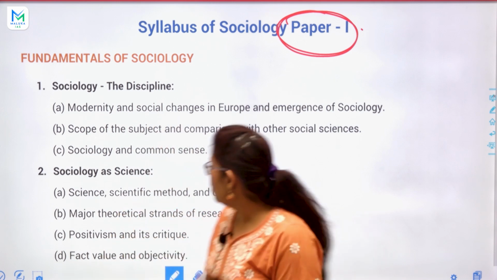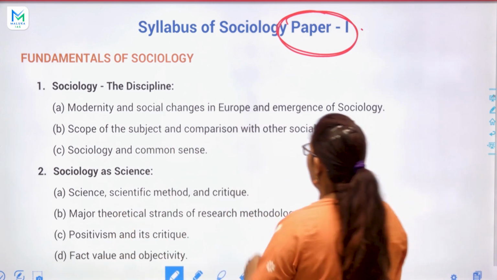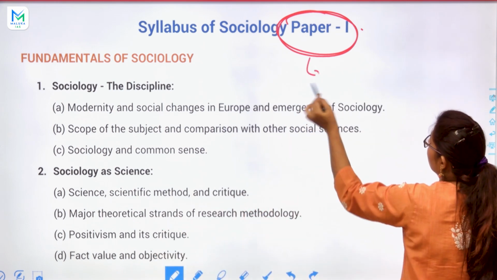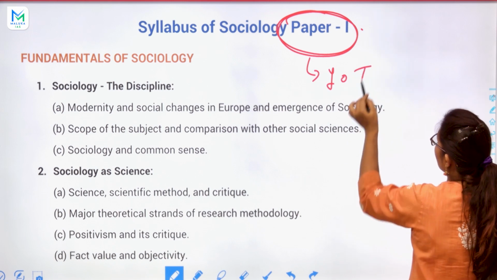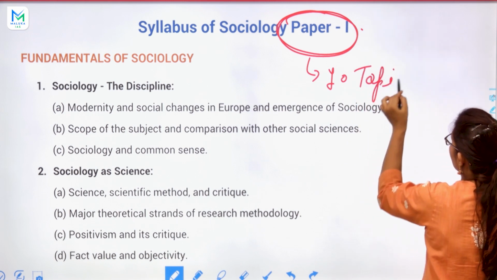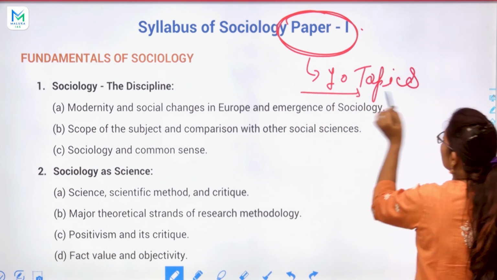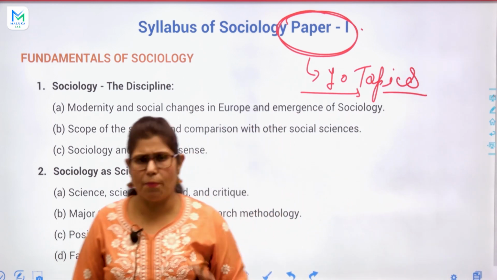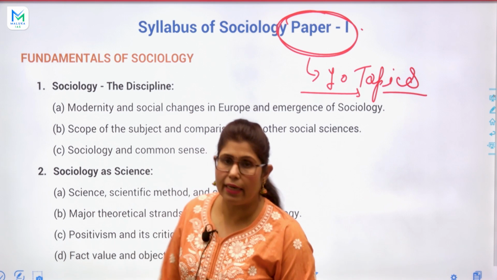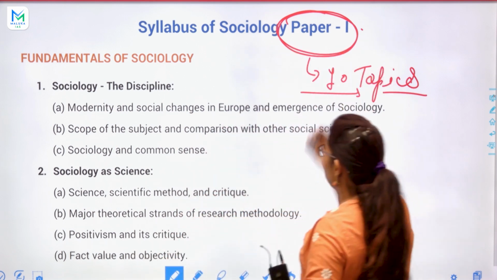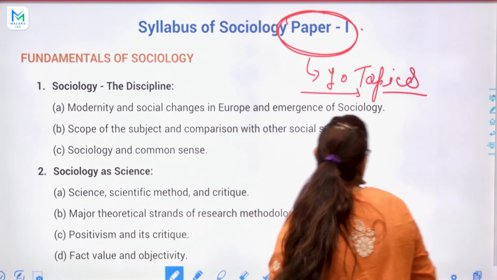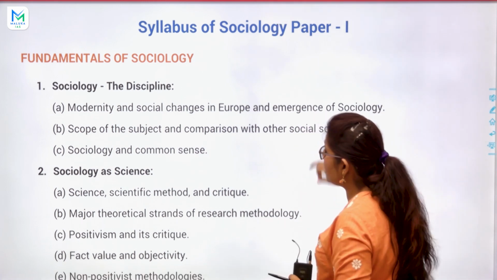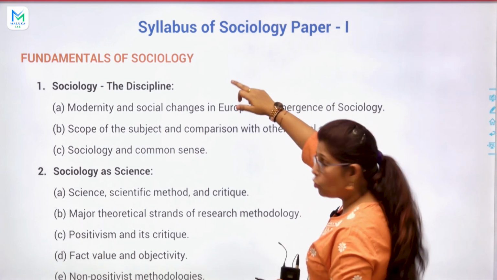So, I think there are 10 topics in paper 1. Actually, there are 10 topics in sociology paper 1, which are, as you can see, fundamentals of sociology.